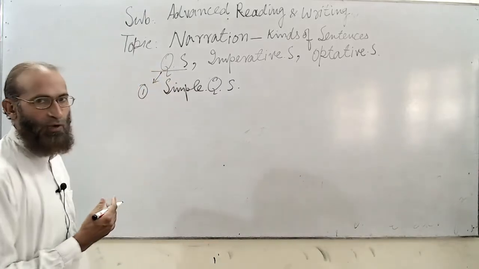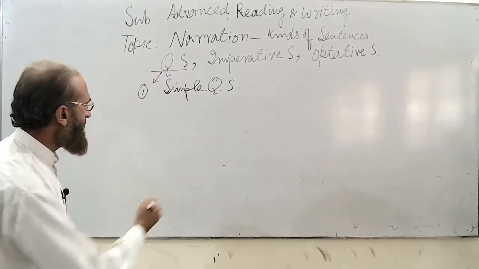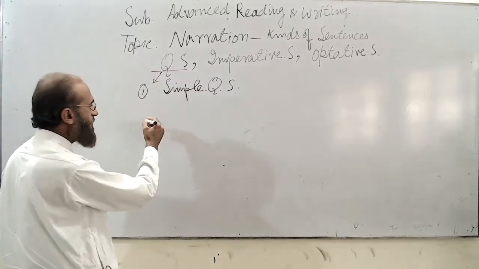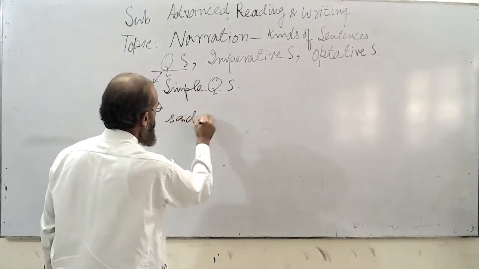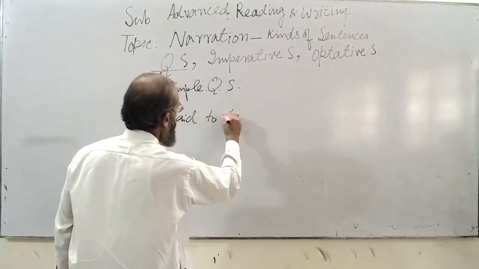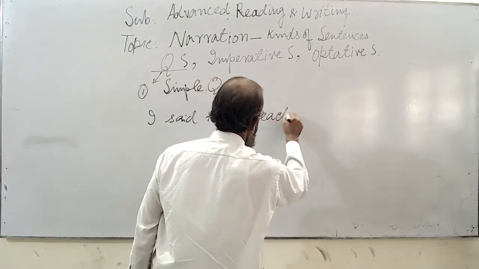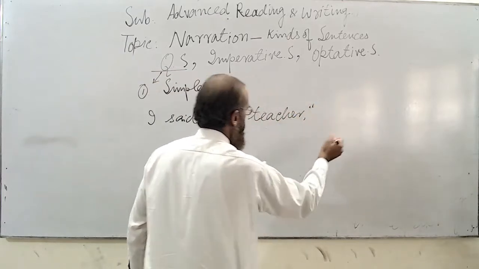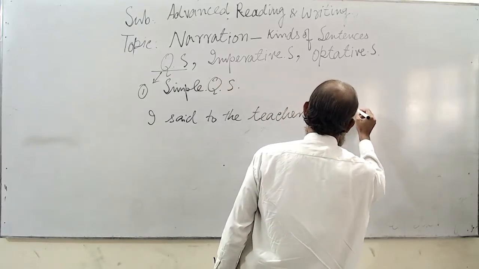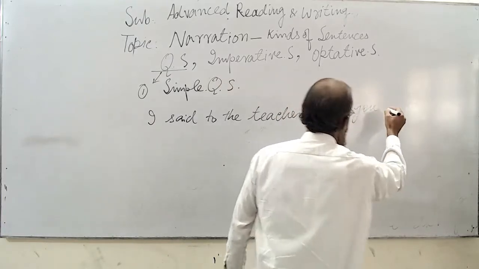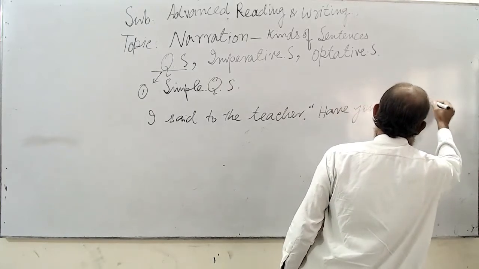So the method of changing these simple question sentences into indirect ones is this. For example, let me write one sentence: I said to the teacher, "Have you done the work?"